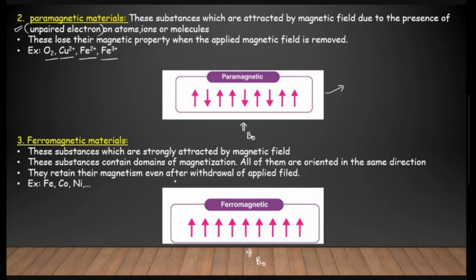They retain their magnetism even after the withdrawal of the applied field. Even after the removal of the external magnetic field, they retain their magnetic property. Examples are iron, cobalt and nickel. They have a large number of unpaired electrons.